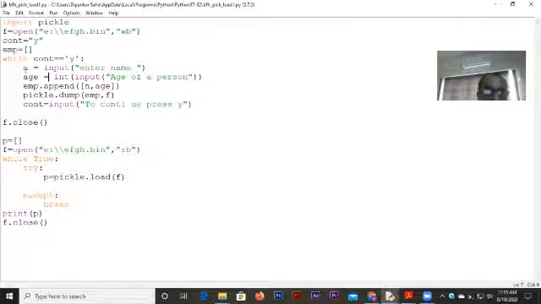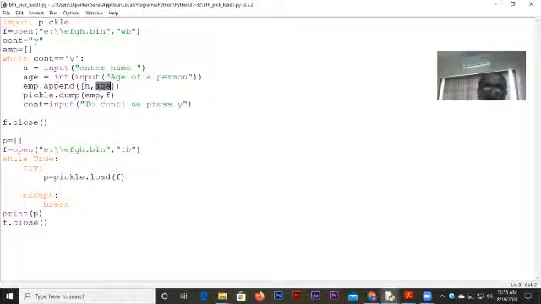Now when the name and age are input by the user, what am I doing? I'm doing emp.append. That means it will add some values as elements, and a new element will be added to the list. And how am I adding it? I'm adding it like a list itself. So it will become a case of a nested list, where every element will become a list, and that smaller list will contain the name of a person and the age of a person.